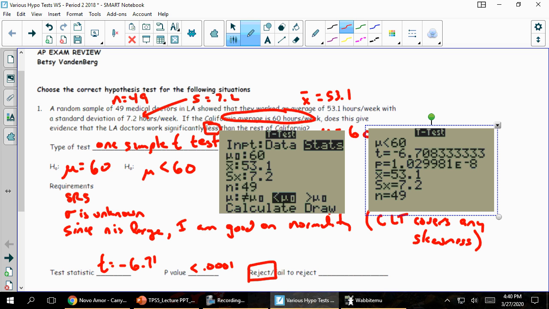Now this particular worksheet doesn't necessarily have space to go through all the conclusions and all of the formulas, but the formula would look like this: x bar minus mu over s divided by the square root of n. We should include the fact that the degrees of freedom are 48. My shape would look like this with the left side shaded. And I would say something about, since the p-value is so small, I'm going to reject H0 in favor of HA and decide that LA doctors do work statistically significantly less than the rest of California.